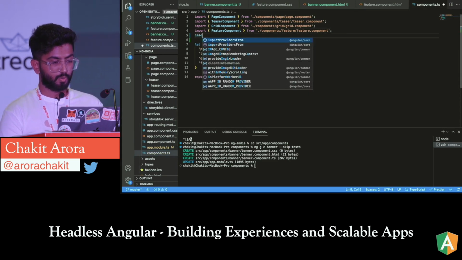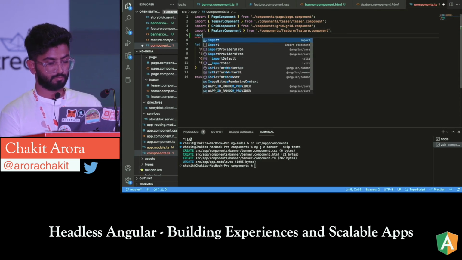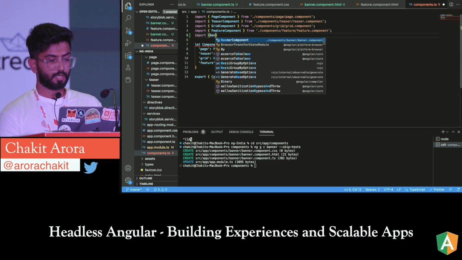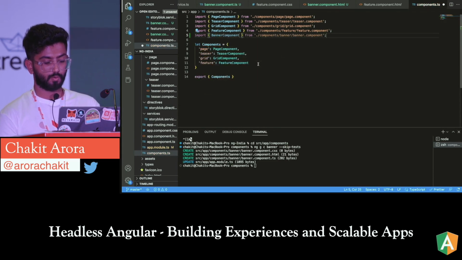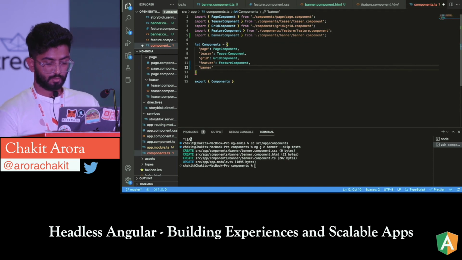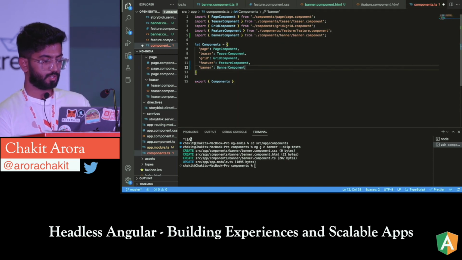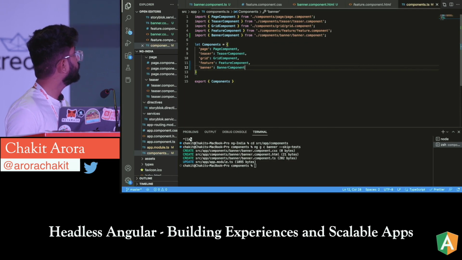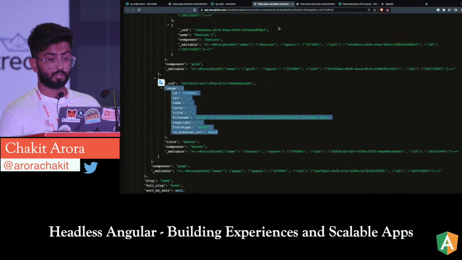So I'll just import the banner component, and I'll register the banner component over here because we named it banner over there. And we are registering it over here, and I think it should work.